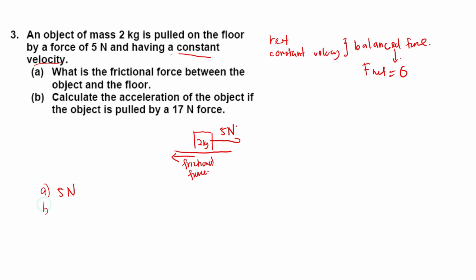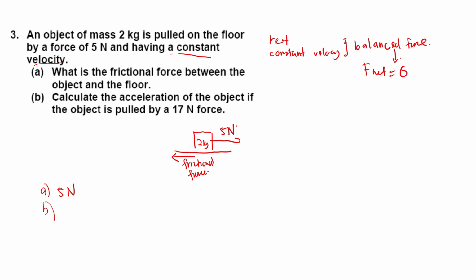Okay, and then calculate the acceleration of the object if the object is pulled by 17 Newton. Now, if you push only using 5 Newton of force, the object will not move, because the force that you give is the same value as the frictional force. So the object will not move. It has to overcome the frictional force first, then it can move. You have to remember that: for an object to move, if there is a frictional force, it has to overcome the frictional force first, then it can move, right?